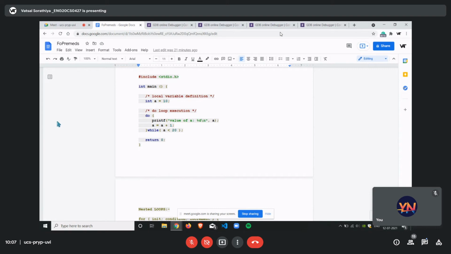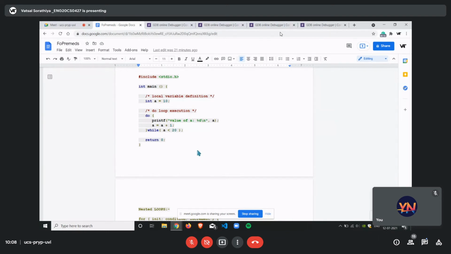So here we have a main. We have again taken A is equal to 10. As I said, we have to initialize it before we start the loop, before the do while block. So we have a do, inside that we have a print statement or whatever execution we need to do. We have an iteration, and after closing the brackets, a while and the condition inside that.